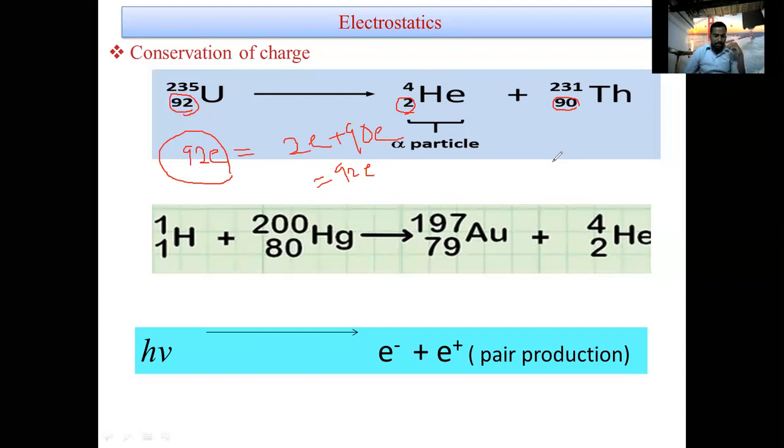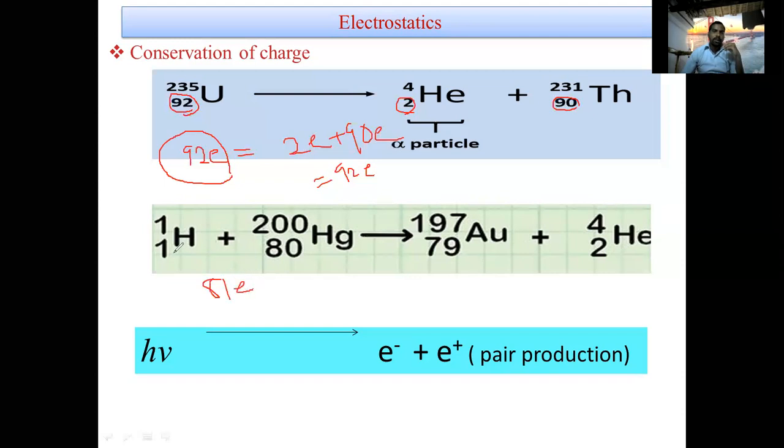Another example is in a nuclear reaction, that is Hg 200 plus one proton gives Au plus helium. Now here, before the nuclear reaction, the charge is 81e.